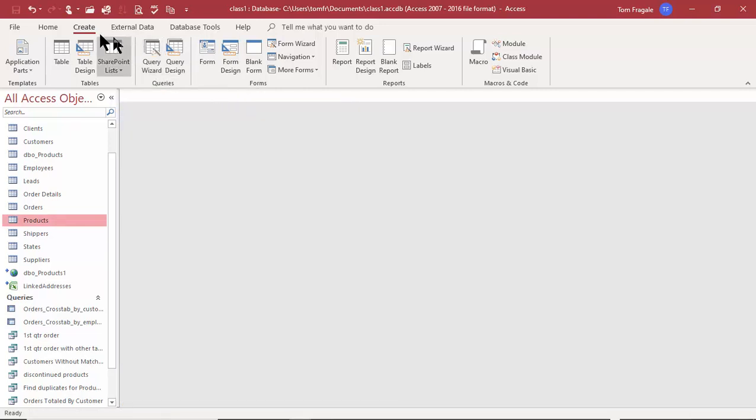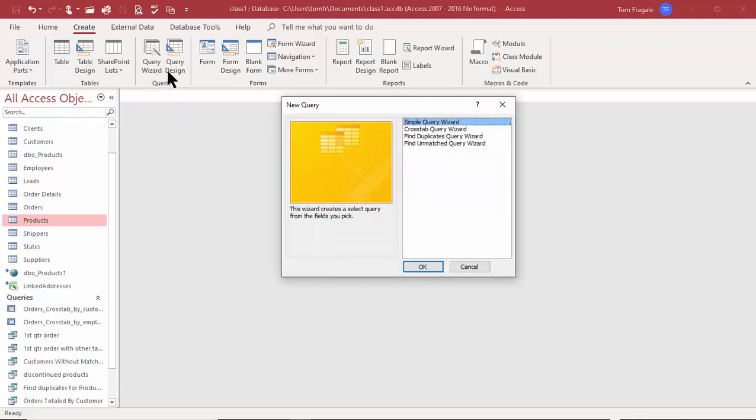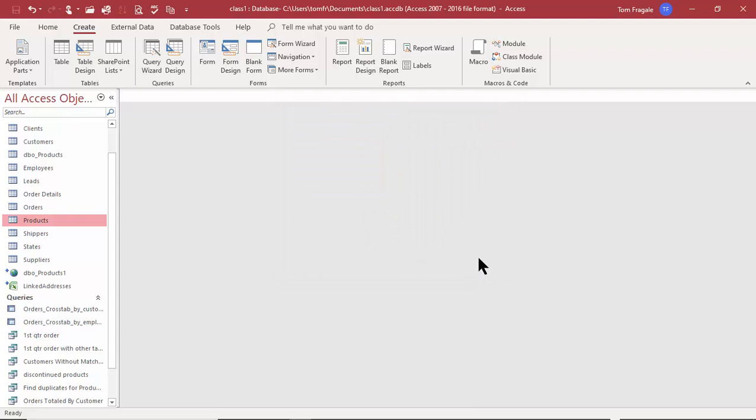So when you pick on the Create menu, if you want to make a query from scratch, you can use Query Design. But if you pick on Query Wizard, the 3 really good ones are the Crosstab Query Wizard, the Find Duplicates Query Wizard, and the Find Unmatched Query Wizard. So you can see what great results you get with those. Hopefully you got some good ideas of how to use those query wizards.